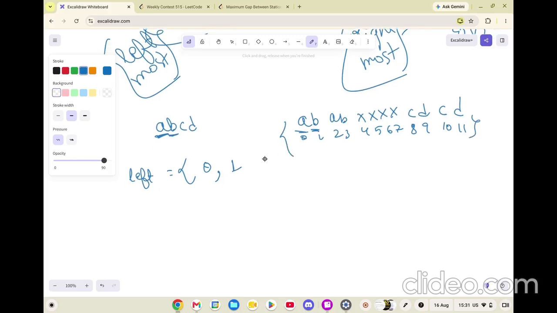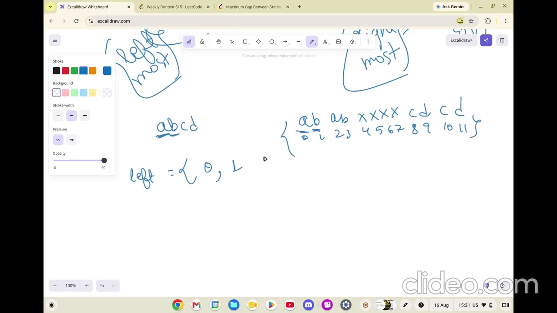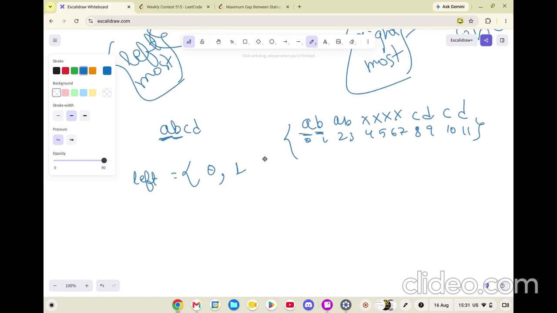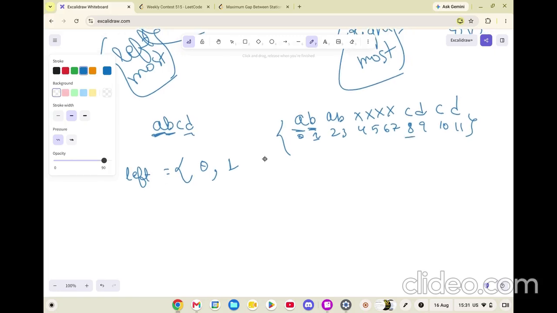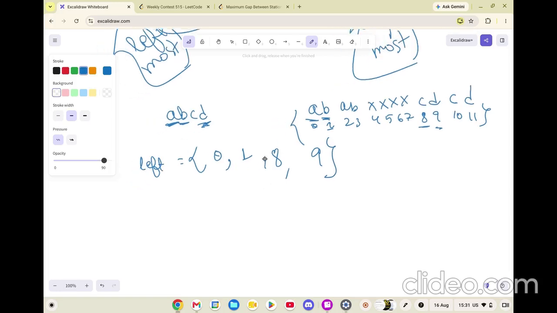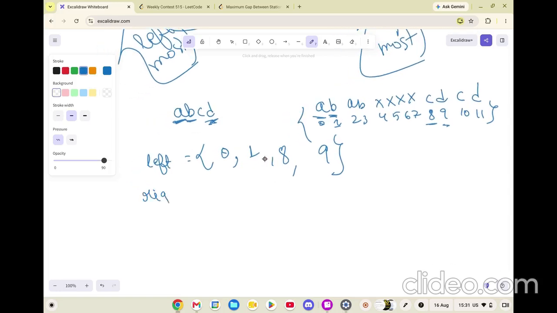So now for B, we had written 1 as the answer. For this C, what is the leftmost you can have? It is 8. And for this D, the leftmost you can have is 9. Now let's talk about the rightmost value. How can we find the rightmost value? Think of this. To make sure that A is on the rightmost, we need to make sure that D is also placed on the rightmost value.